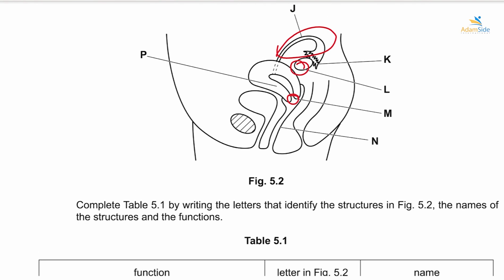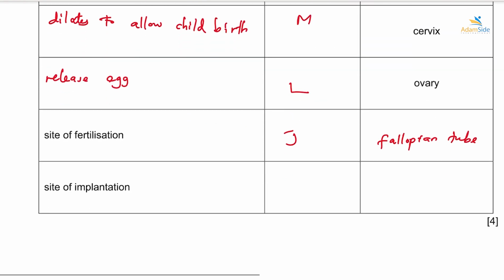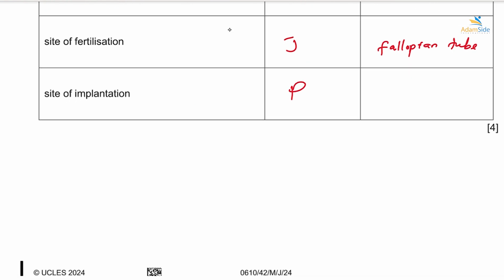This is the uterine wall. It is labeled P. So the site for implantation is P, and the name is uterus. Then, pregnant human females have a placenta.